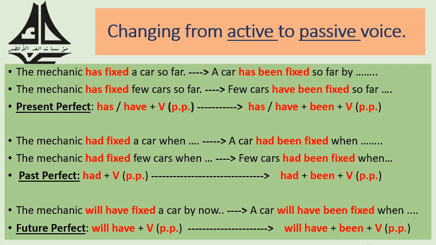So, finally, if we want to change from active to passive voice and the verb is in the future perfect form, then the rule is will have plus been plus the past participle form of the main verb.